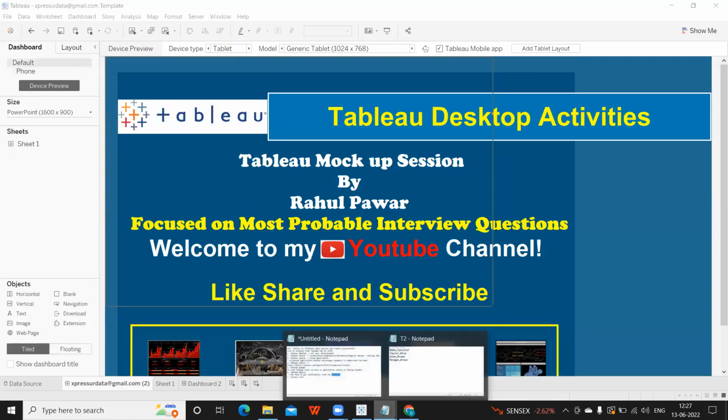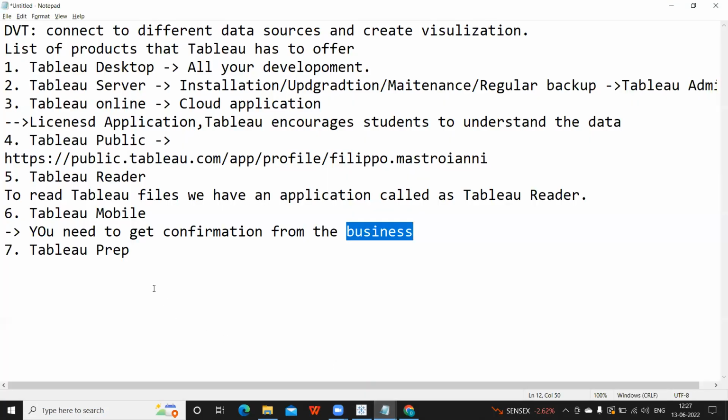Okay, so that's about Tableau Mobile here. Next is Tableau Prep. This is to prepare your data again, or to modify or to cleanse your data. We will be using this application called Tableau Prep. Again, this is a separate skill here.